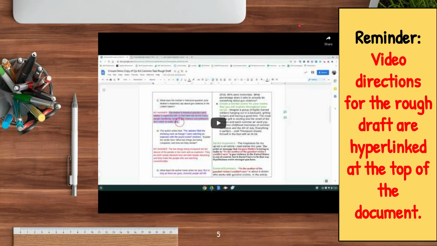As a reminder, for those of you who may not have finished your rough draft, there are video instructions embedded at the top of the document that'll take you to this video that you're seeing here on the screen. They walk you through the process of completing your rough draft step by step. Watch the first step, pause the video, complete that step. Resume watching the video for step 2, pause the video, complete step 2, and then repeat that process until you've completed the draft.